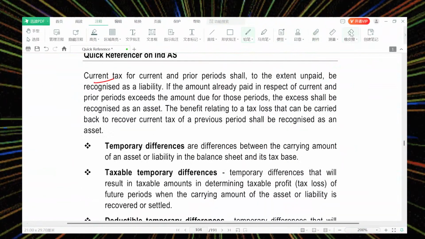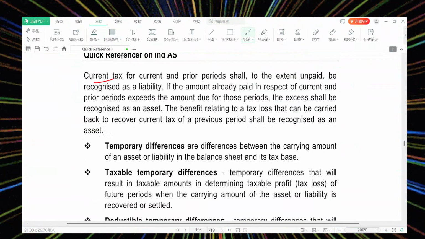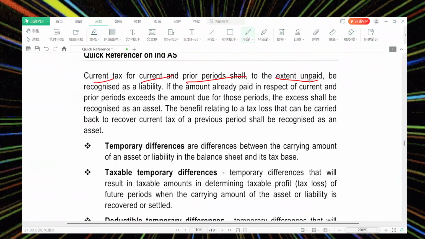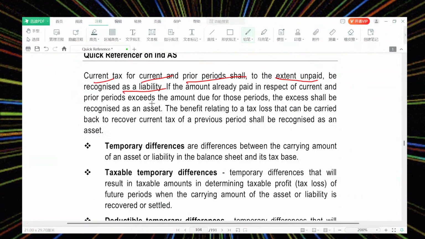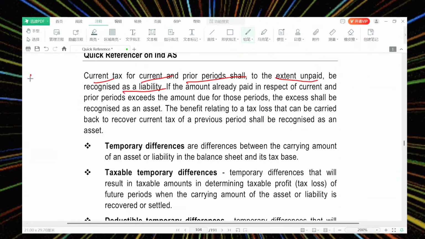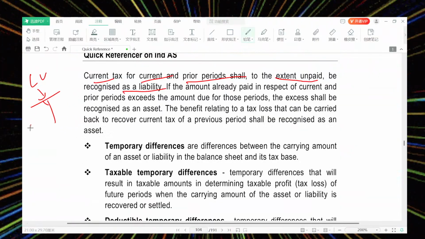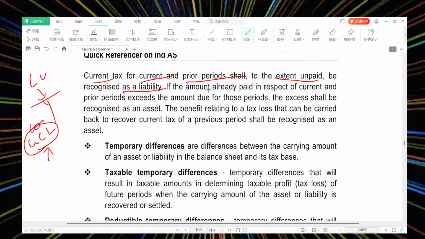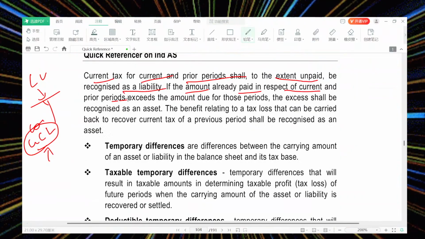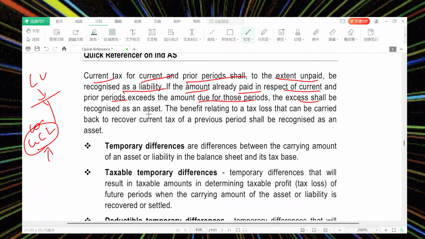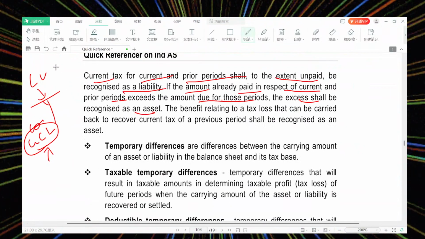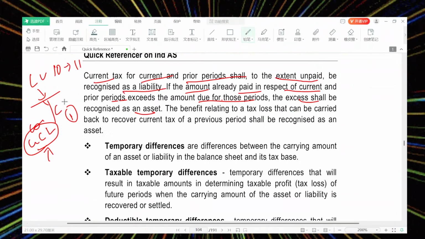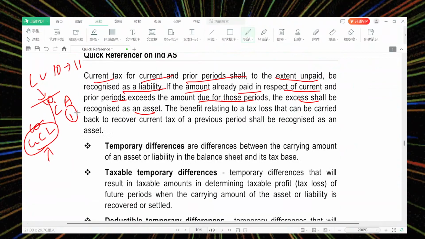Current tax. The current tax for current and prior periods, to the extent unpaid, shall be recognized as a liability. Okay. So current tax is a liability. On the liability side, it is other current liability. These taxes will be shown there. If the amount already paid in respect of the current and prior period exceeds the amount due for the period, the excess shall be recognized as an asset. So say my current tax is 10 rupees. I paid 11 rupees. The 1 rupee will be a current asset. Other current asset it will be there.